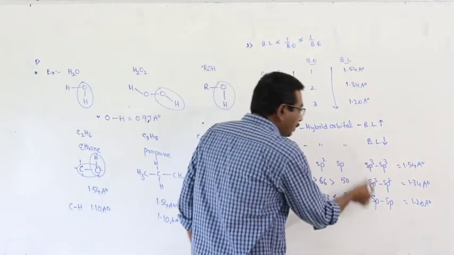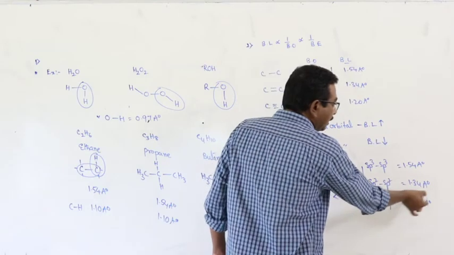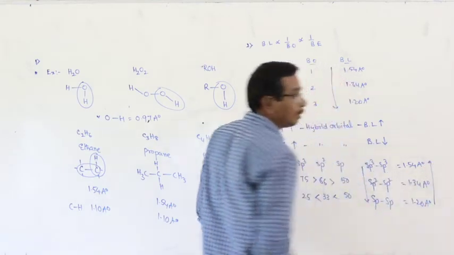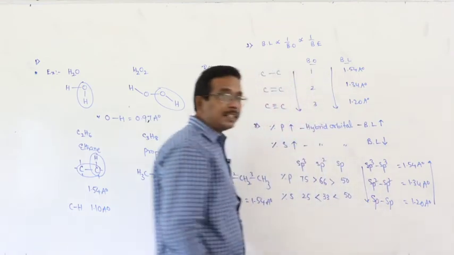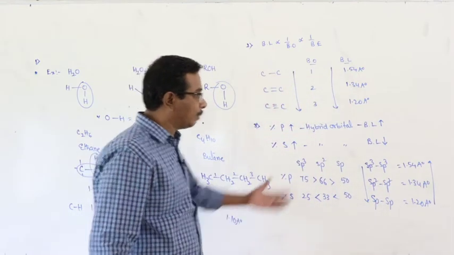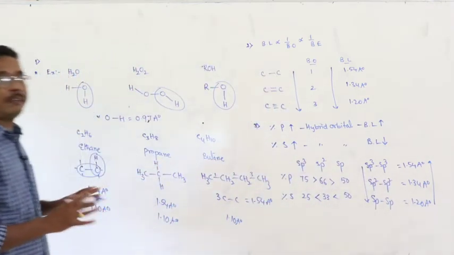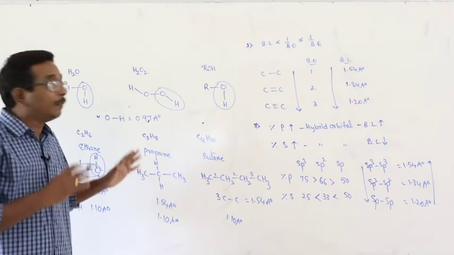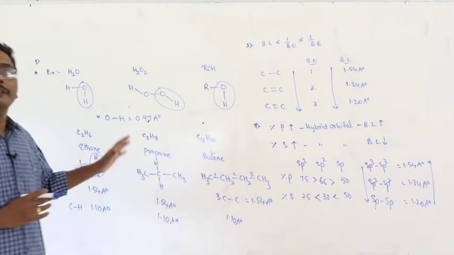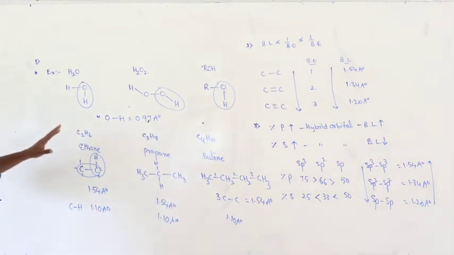Here from sp3 to sp, percentage of p character decreases, bond length decreases. And from sp3 to sp, percentage of s character increases, bond length decreases. This is about the relation between different bond parameters and bond length.